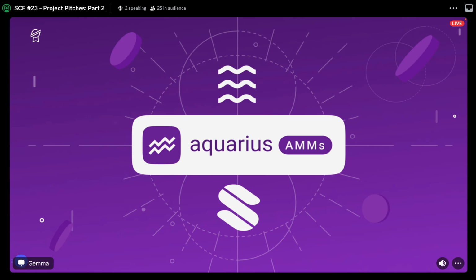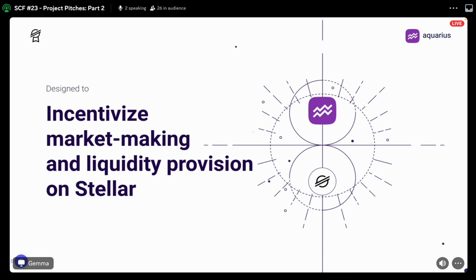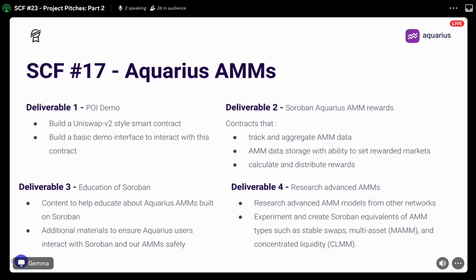I am Jason from Aquarius and I'm here to present the next steps for Aquarius AMMs built with Soroban. For those who aren't aware of Aquarius, Aquarius has been running since 2021 as a liquidity incentive protocol for the Stellar network, giving hourly rewards on selected markets to those who market make on the SDEX and provide liquidity to Stellar AMMs.